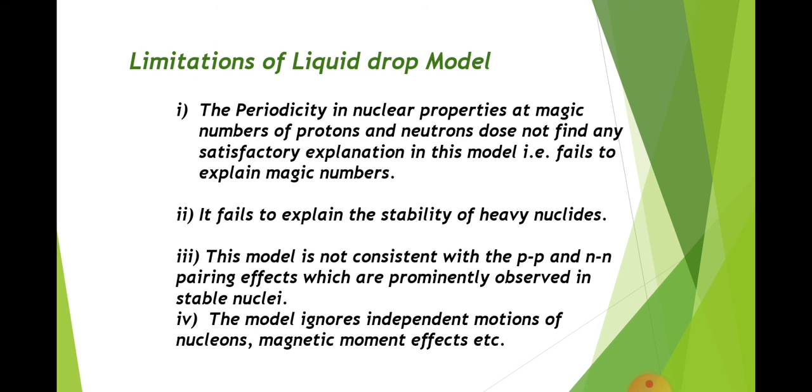The next, it fails to explain the stability of heavy nuclides. Third, this model is not consistent with the pp and nn pairing effect, which is permanently observed in stable nuclei. Fourth, the model ignores independent motion of nucleons, magnetic moment effects, etc.